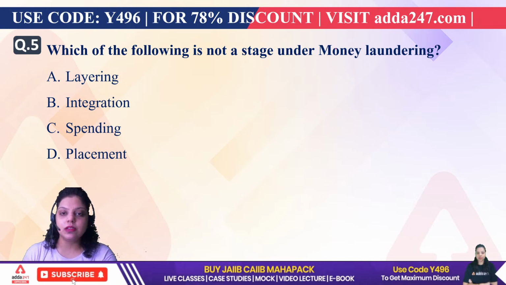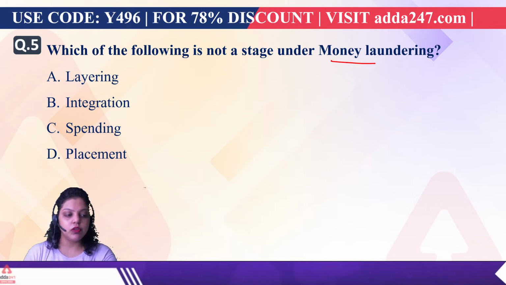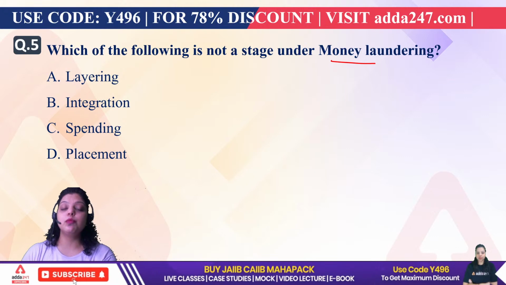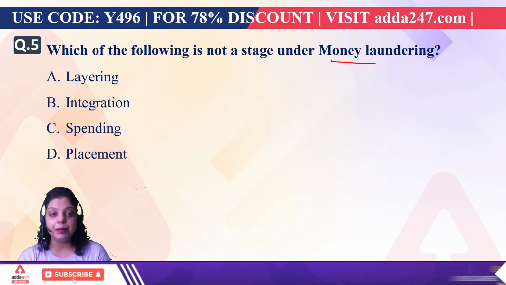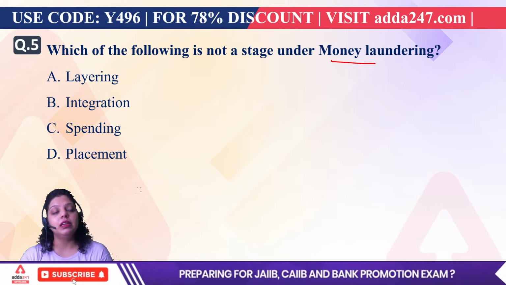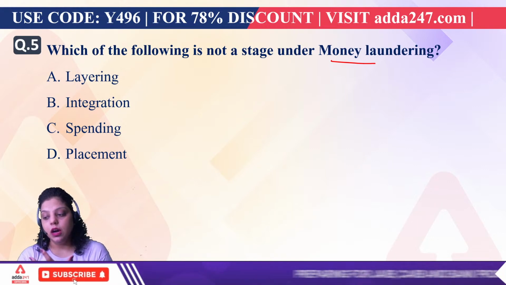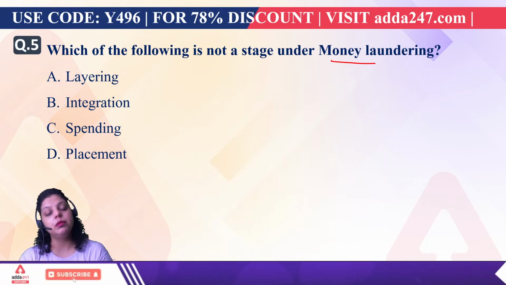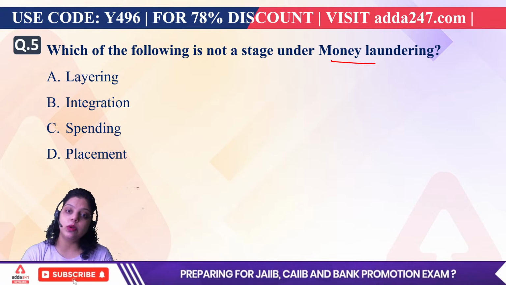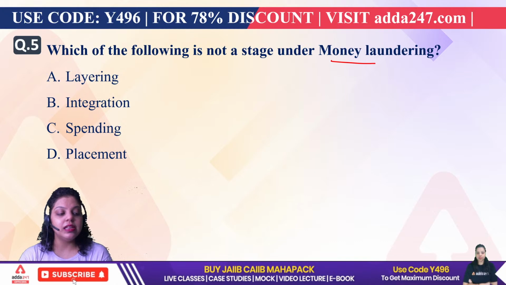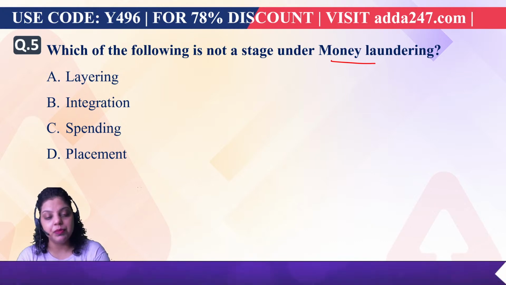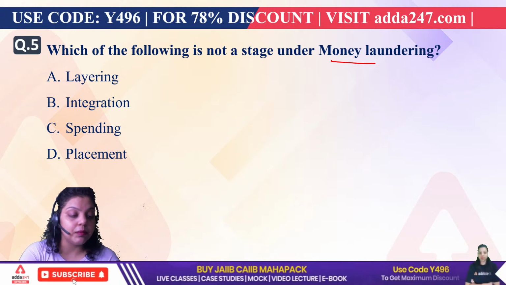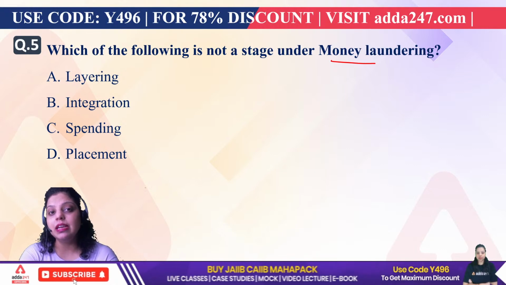Which of the following is not a stage under money laundering? So first of all, what is money laundering? Money laundering is simply the conversion of black money into white money. So what is black money? The money which is earned from an illegal source, or the money which is not a part of the legal financial system, or the money which is hidden from the government of India before paying taxes. That will be known as black money, and converting that black money into white money will be known as money laundering. Money laundering is a simple process which uses three stages to convert black money into white money, or which we can say converts illegal money to legal money.